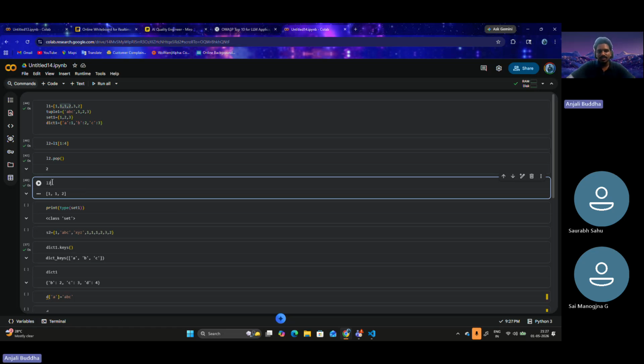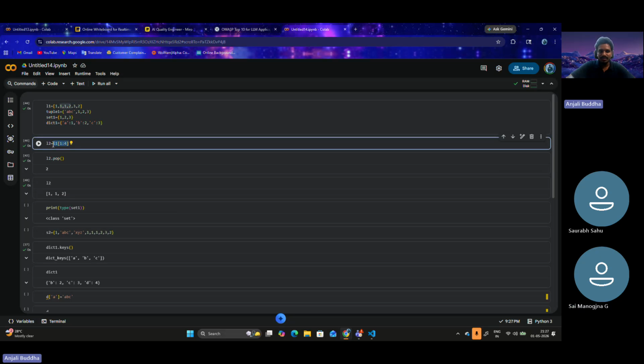So what this is doing is copying the list. Manogna, if you remember, we did L1 dot copy, right? That time the whole list was copied. Similarly, when we do slicing and assign it to a new variable, it is actually copying the things. It is not just referencing.